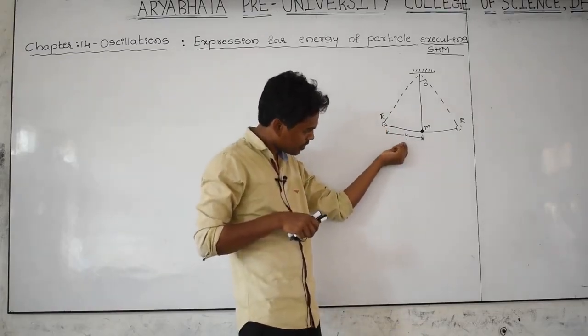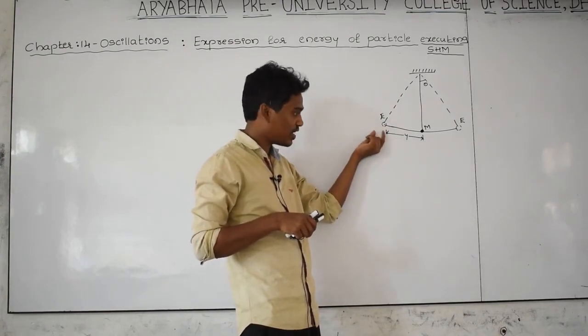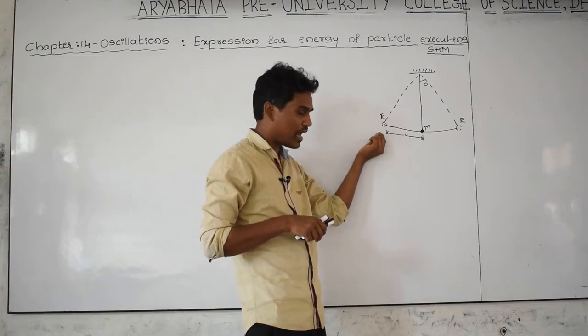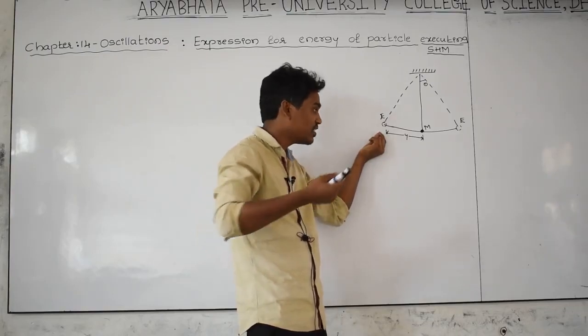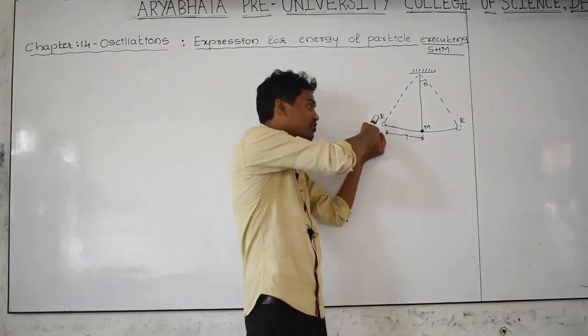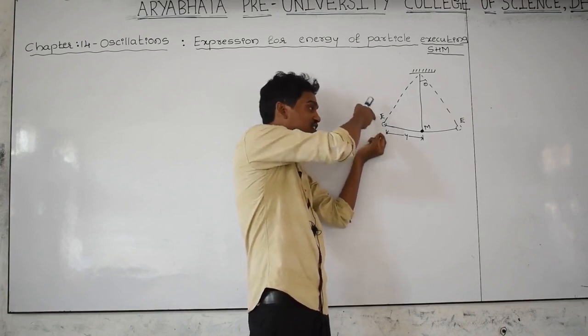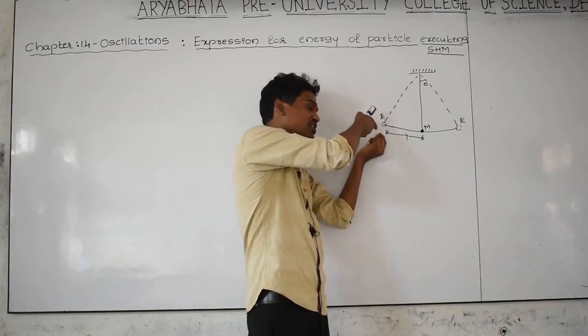Just pull the body to a certain point and release it. Just pull the body to a certain point and don't release immediately. The object is still in your finger, so the object is at rest. Which energy is stored in the body? Potential energy.